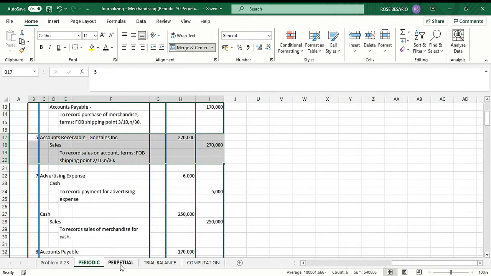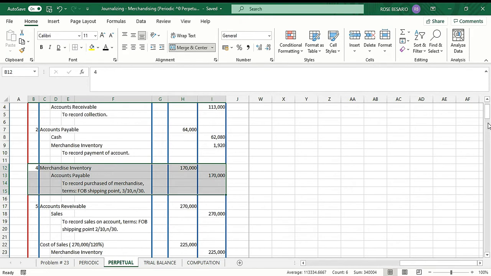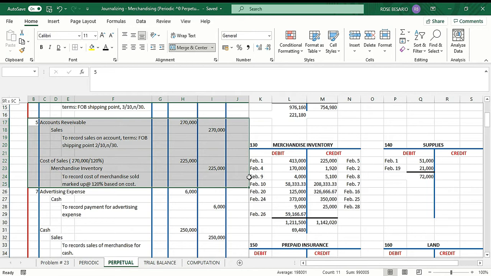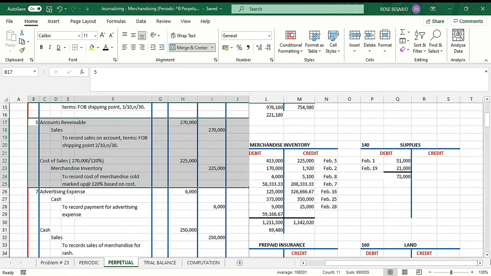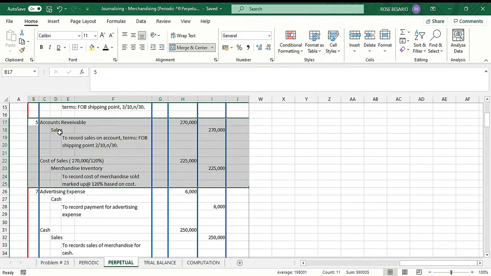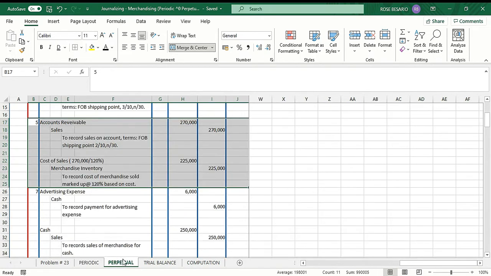For the perpetual inventory system for February 5, we need to prepare two journal entries. First, our entry to recognize the sale is the same as the periodic inventory system: we debit accounts receivable 270,000 and credit sales 270,000.